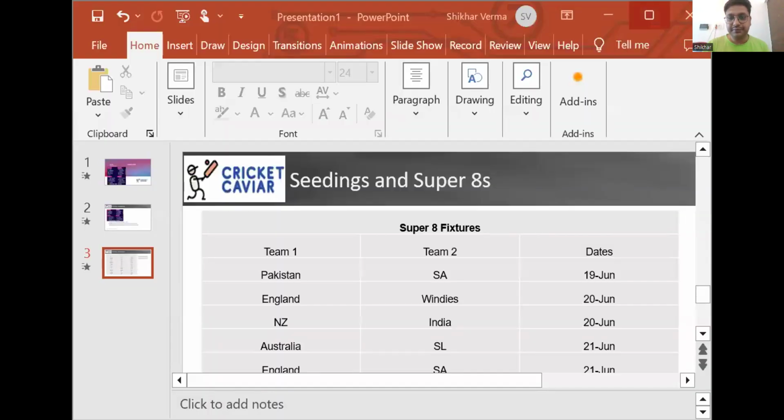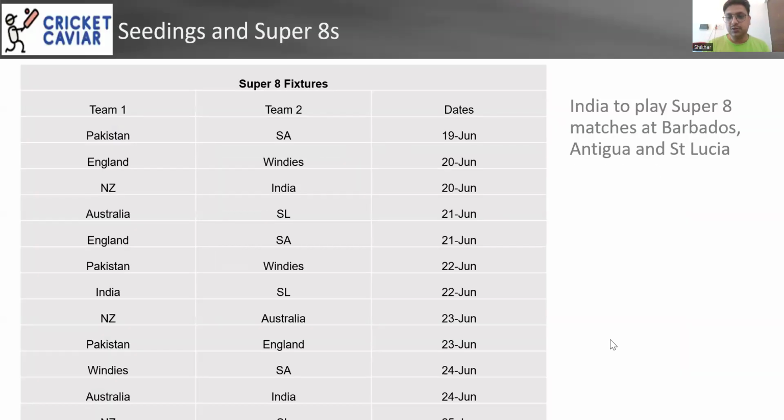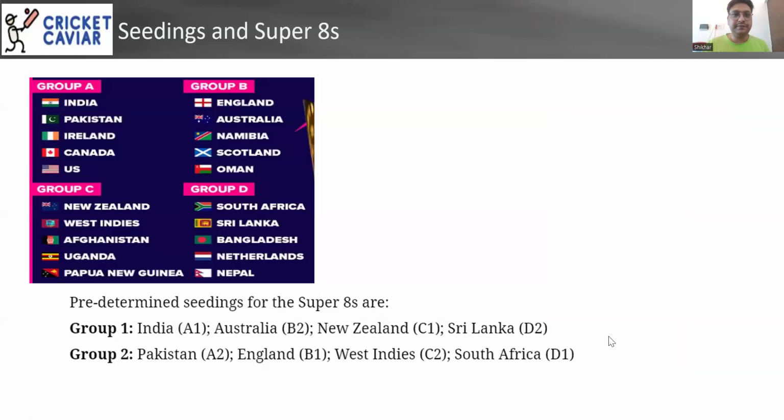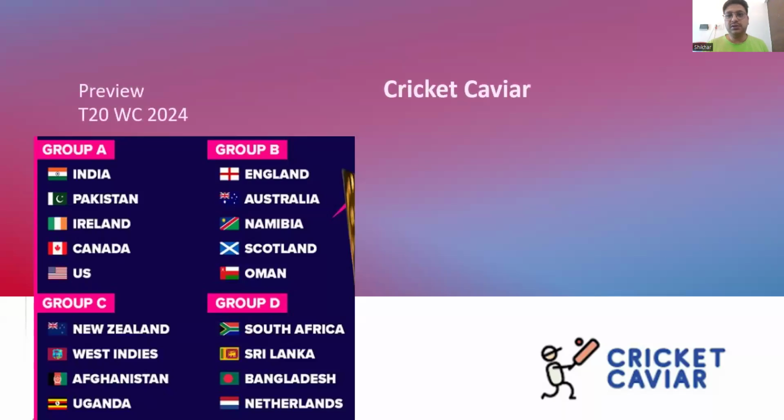So, guys, this is what the group looks like. And you may see it as a simple table, but actually it's of great importance. Just see the order of the teams.